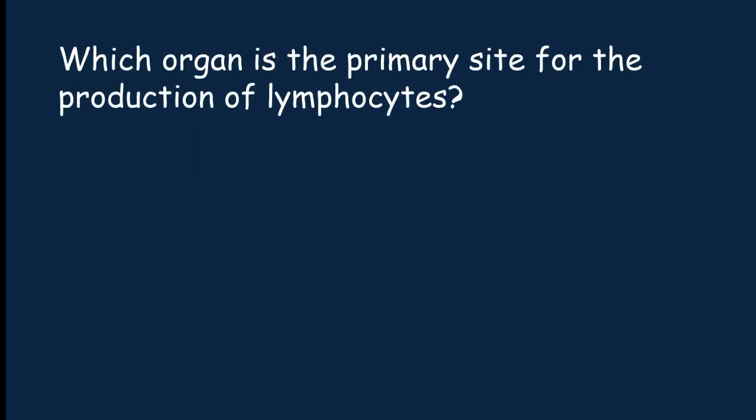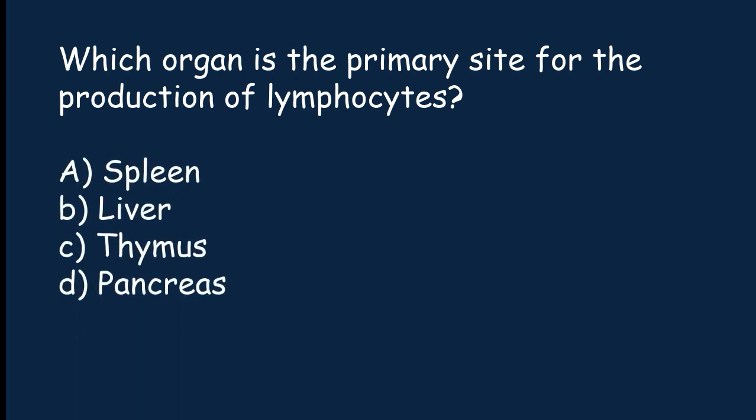Which organ is the primary site for the production of lymphocytes? Spleen, liver, thymus, pancreas. The correct answer is option C. Thymus organ is the primary site for the production of lymphocytes.